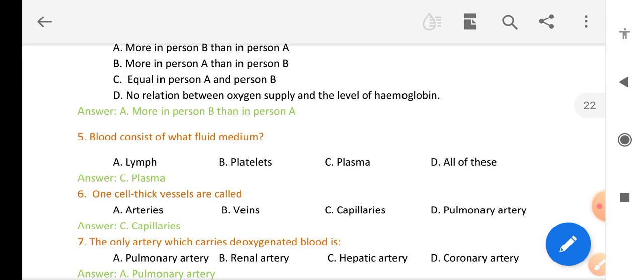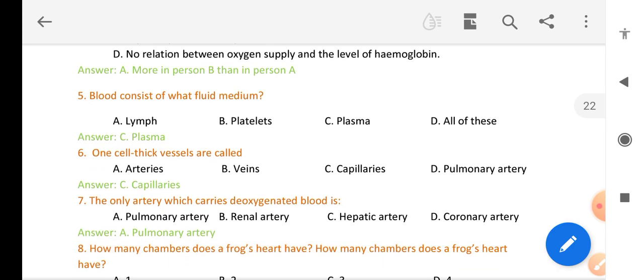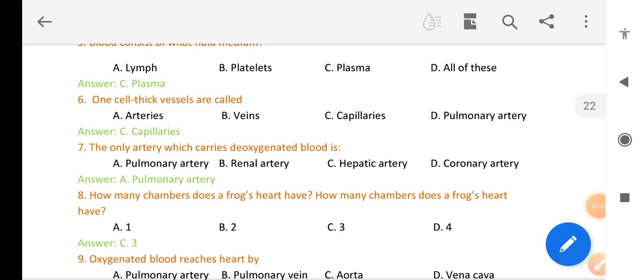Blood consists of what fluid medium? Plasma. One cell thick vessels are called capillaries. The only artery which carries the deoxygenated blood is the pulmonary artery.